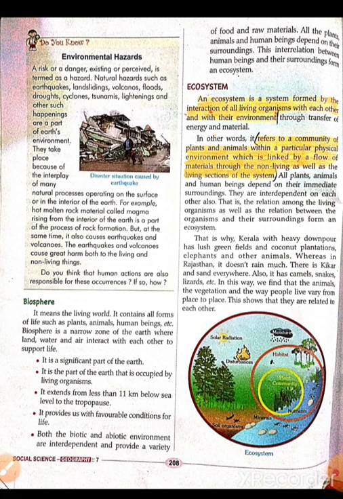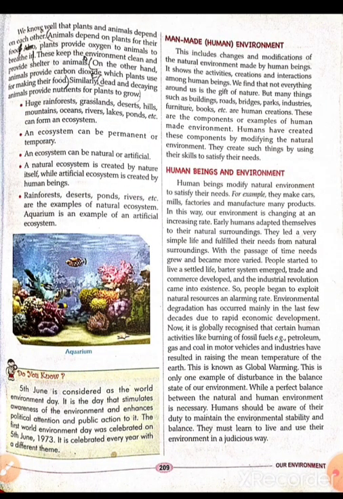Because of heavy rainfall, there are coconut trees and banana trees, therefore we have animals like elephants in Kerala. But in Rajasthan there is a lesser amount of rainfall, and that is why it's very dry, and we have animals like lizards, camels, etc. there. In this way, we find that animals, vegetation, and the way of people's life vary from place to place. This shows that they are related to each other, and all these things depend on each other.